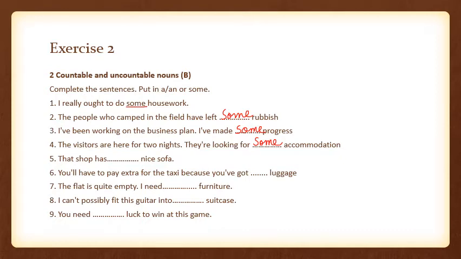"That shop has a nice sofa." Sofa can be counted; it can be a sofa or more than one sofa. Obviously we are going to use "a." "You'll have to pay extra for the taxi because you've got some luggage." About luggage we discussed that it is uncountable, so we are going to use "some" here.